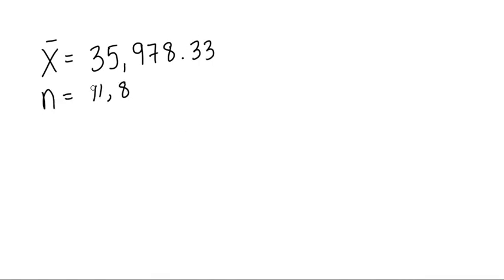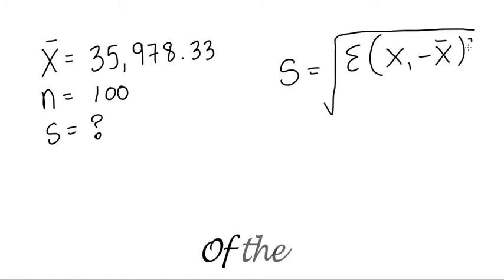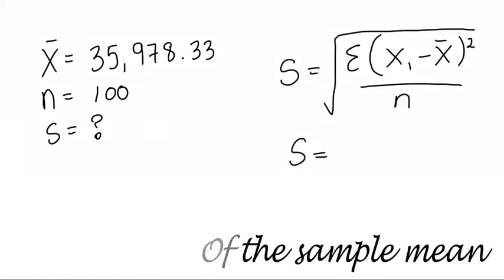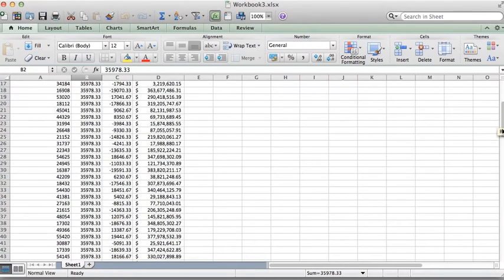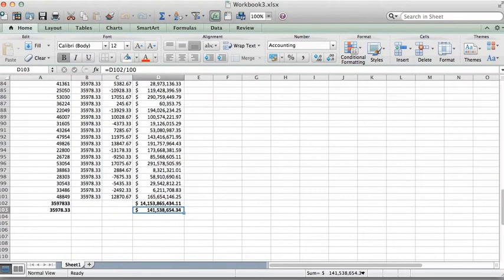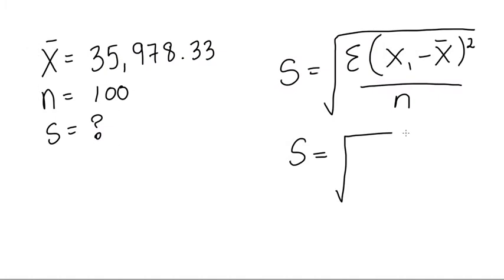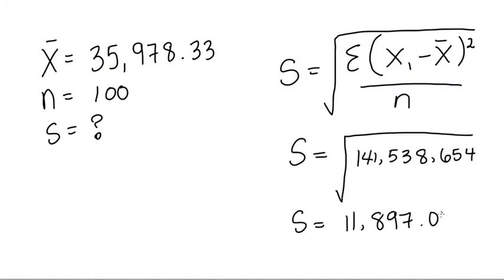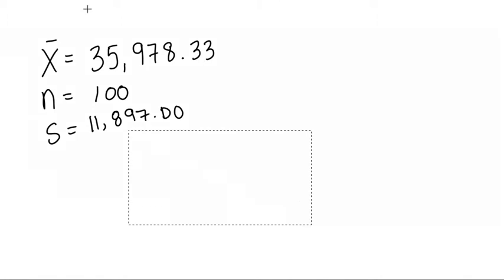Moving on, we have our data set of 100 selected students representing the amount of debt that they each hold. We must calculate the standard deviation using the equation we know with our average of $35,978.33, our n of 100. We get a standard deviation of $11,897.